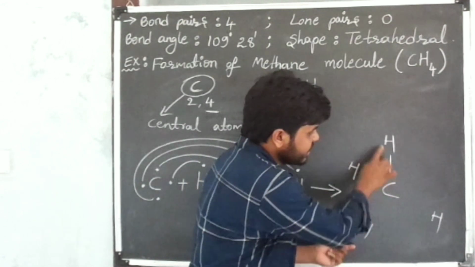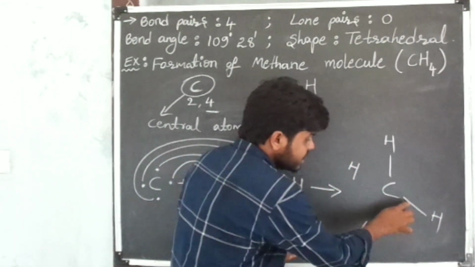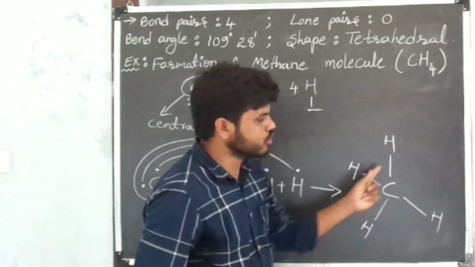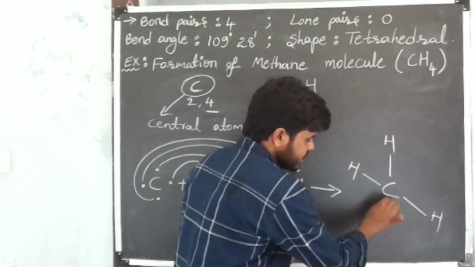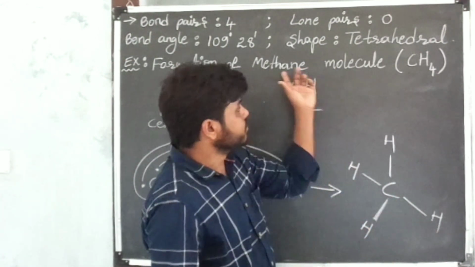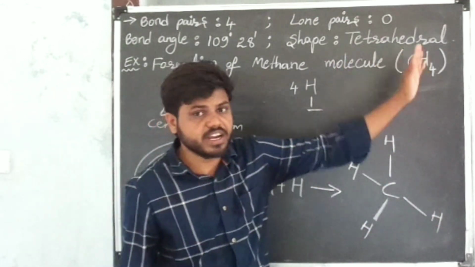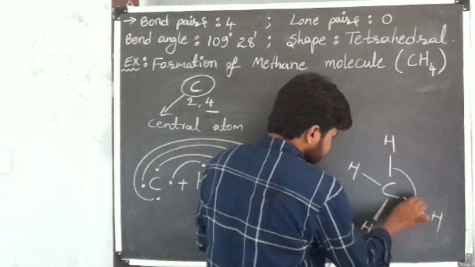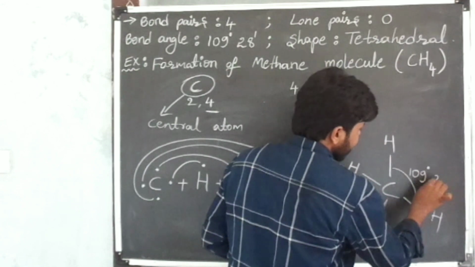Okay, between carbon and each hydrogen atom, 2 electrons are sharing, this one pair of electrons. That's why I am placing single covalent bond symbol. This is single covalent bond symbol. Okay, now this is our required structure of methane molecule. The structure of methane molecule is what? Tetrahedral. And the bond angle between 2 bond pair electrons is 109 degrees 28 minutes.